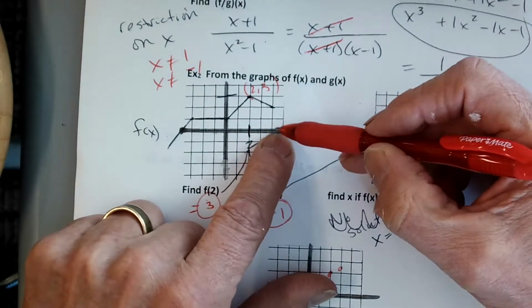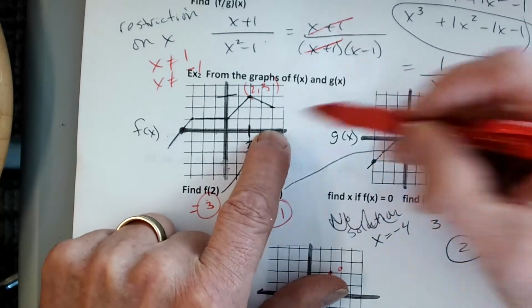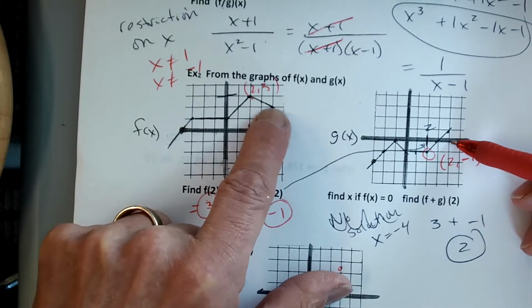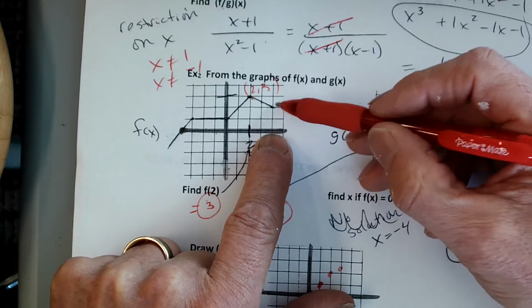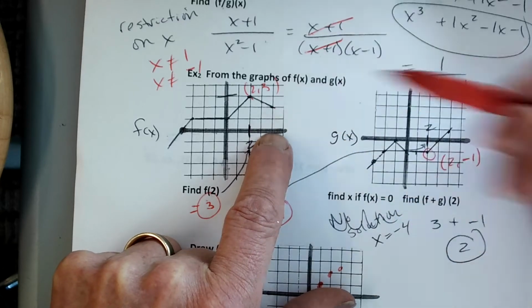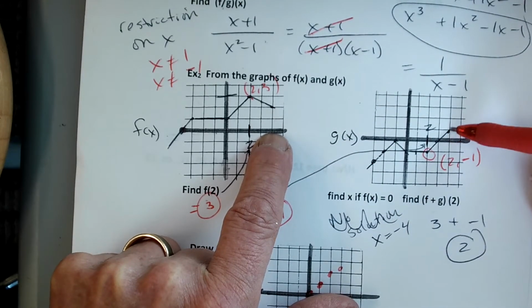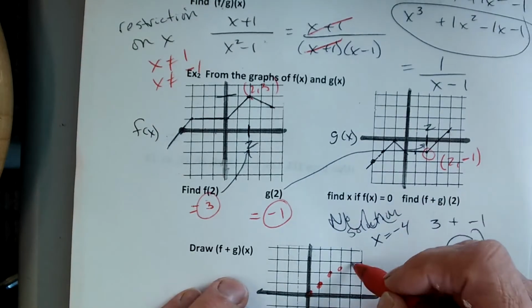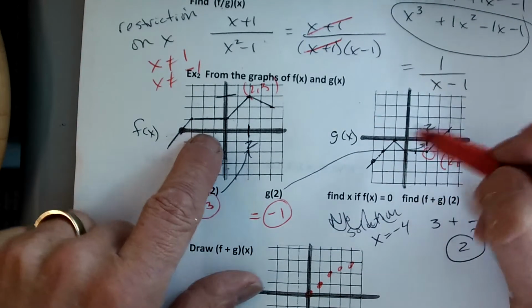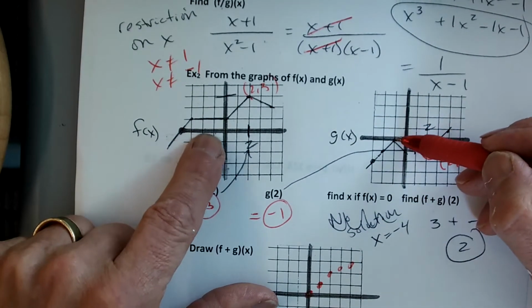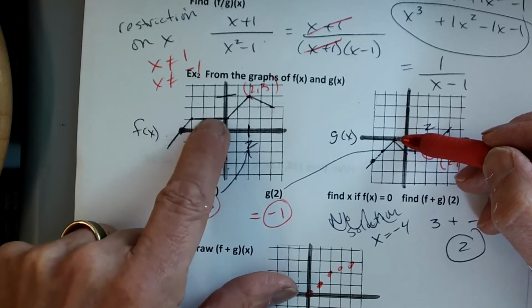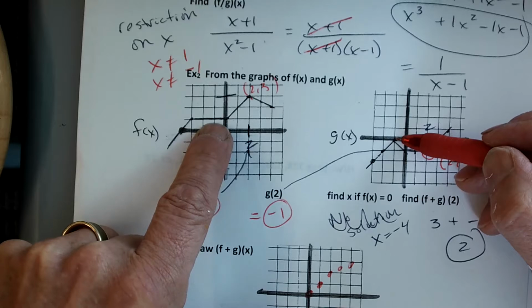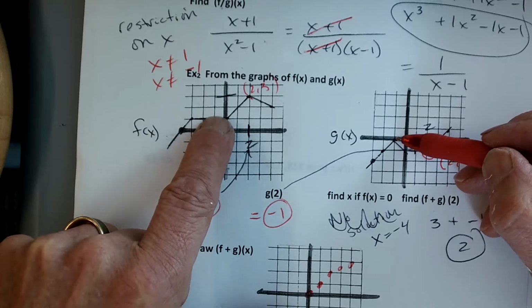And then finally at 4, what's the height of the F graph? 2, isn't it? 2, and what's the height of the G graph? So 2 plus 1 is 3. Now we can also go negative, right? At -1, what's the height of the F graph? What's the height of the G graph? So 1 plus 0 is a 1.